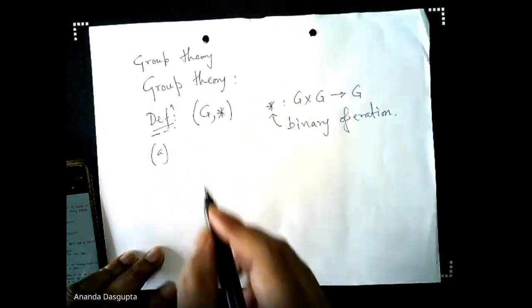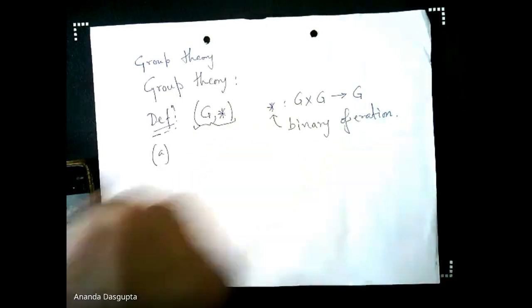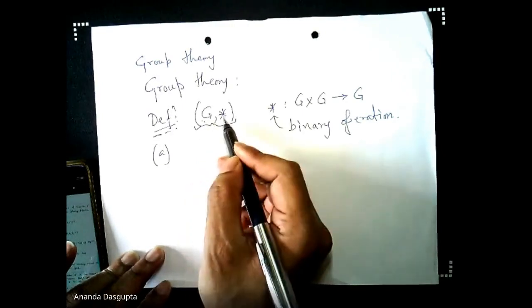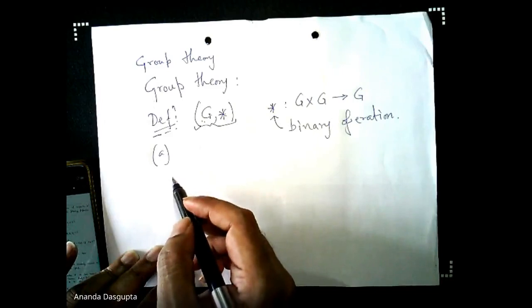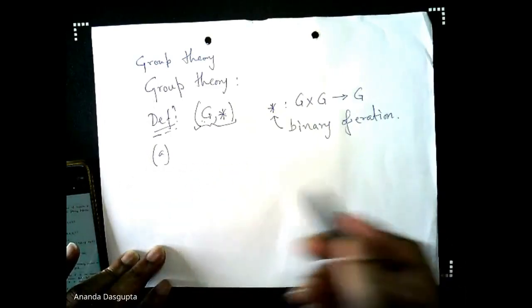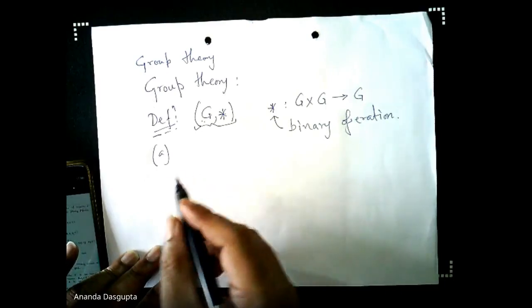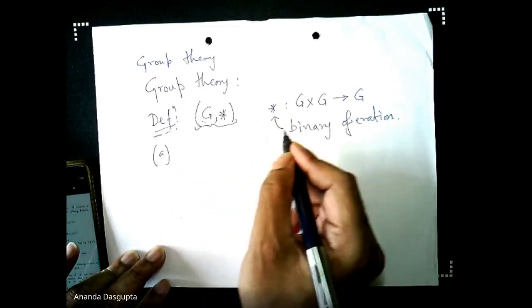So what we are really doing right now is abbreviating the language. We should say the group is a pair which is the set G and the composition star, but we often say just the group G, and we know that there is some star somewhere in the background which we take to be sort of understood. Now, of course, this alone will not define a group.